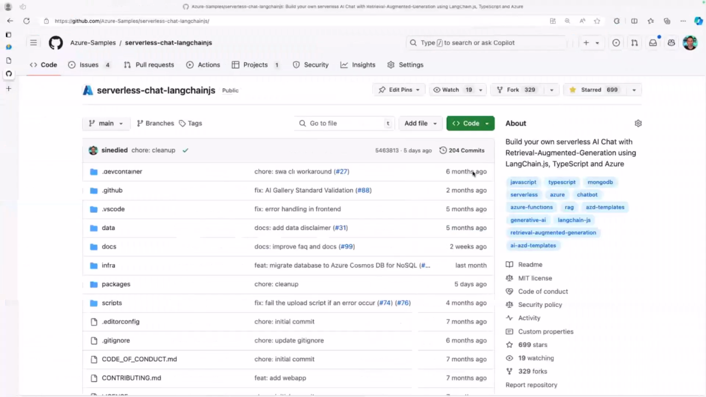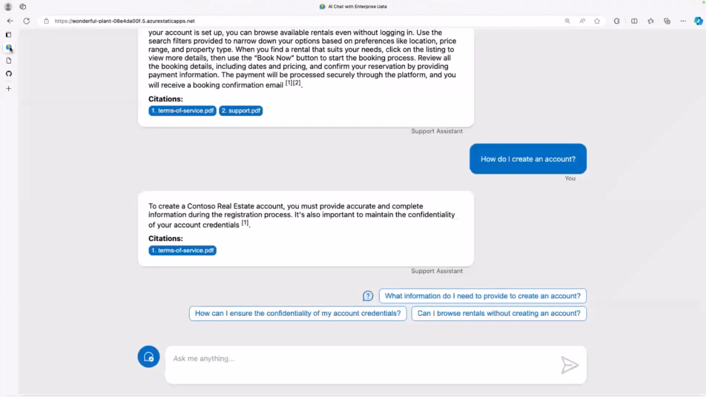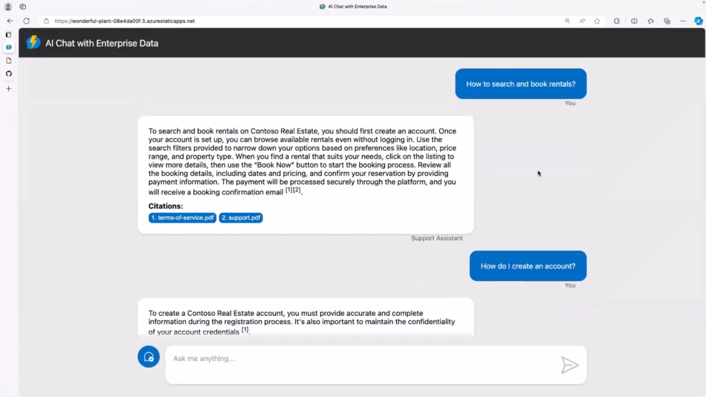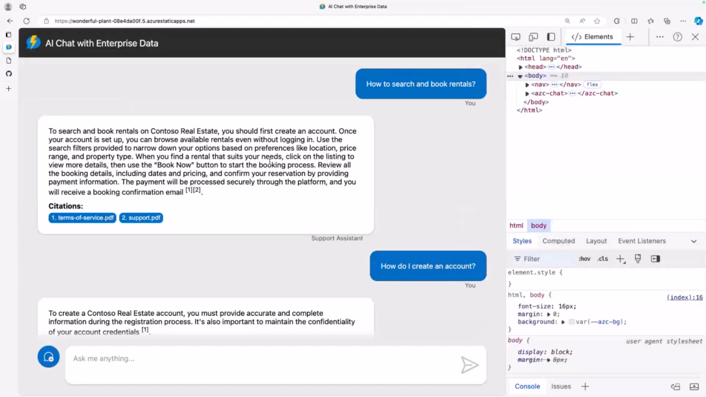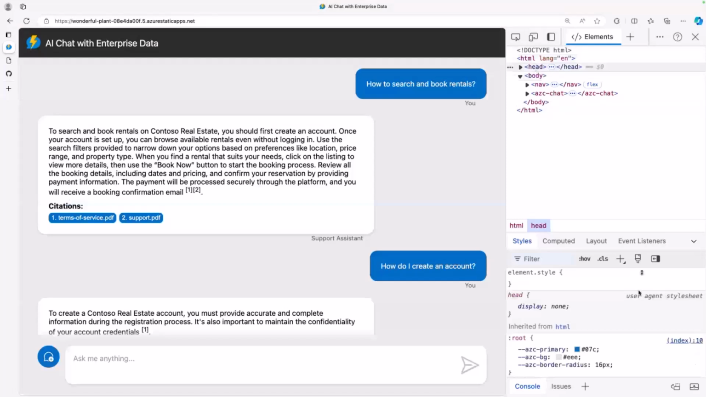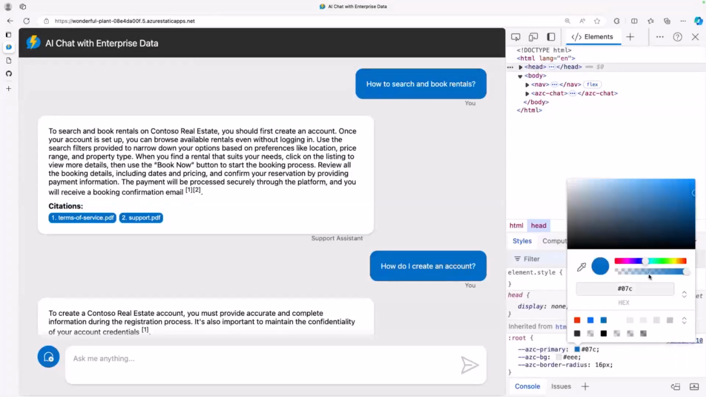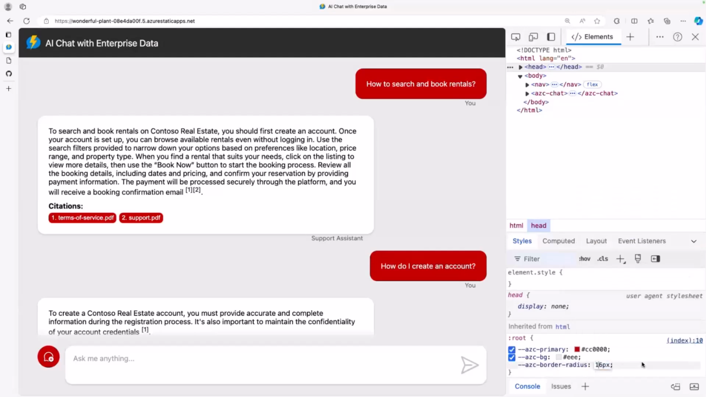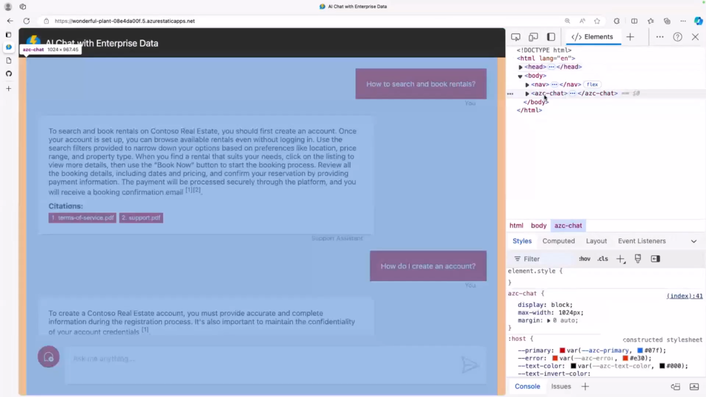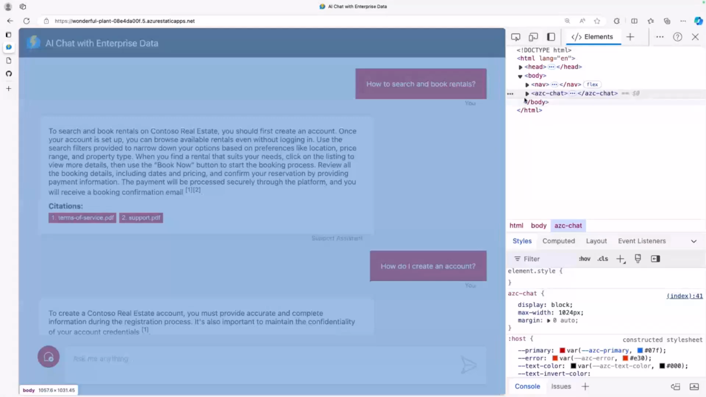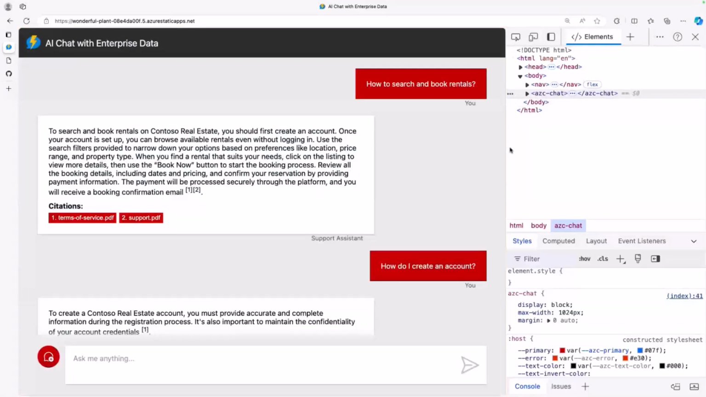And going back to the sample, I also say that it's very easy to customize it. For example, if you want to reuse this UI chat, you can fairly quickly adapt it to your use case. For example, changing the color to match your brand, changing maybe the rounded corners if you want it to be more square and stuff like that. So basically, it's one component. This is the AZC chat component. You see that in there, and you can reuse that in any kind of application.